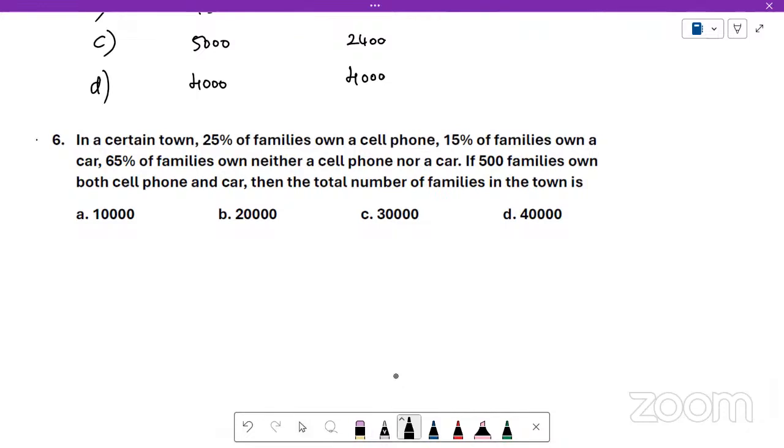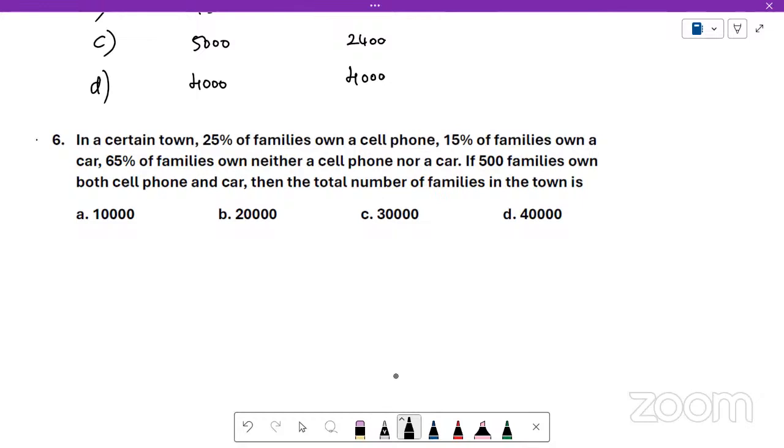Read the question. In a certain town, 25% of the families own a cell phone, 15% of the families own a car, 65% of the families own neither a cell phone nor a car. If 500 families own both a cell phone and a car, the total number of families in the town is?